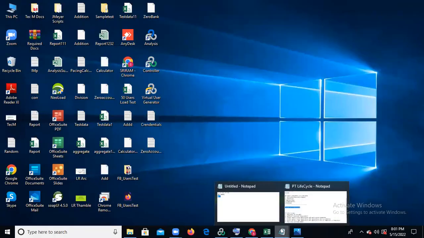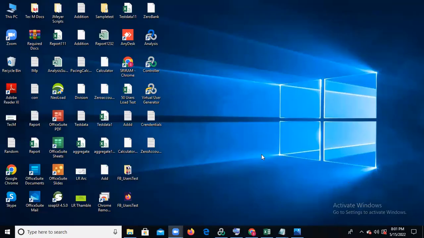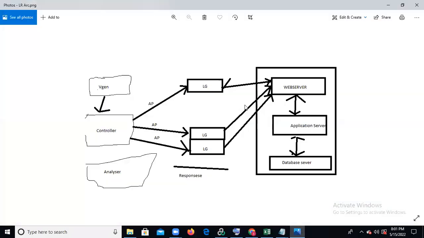Okay, no problem. Kiran, could you please show me that flowchart once again? Yeah, sure. Please go to the flowchart. So here, as a tester, we will be working from the controller to the database server. We will be taking care of the part from the controller to the database server, not this virtual user generator. As a tester, what all parts will I be covering? Controller, LG, web server, web application, and database, not the virtual user generator.